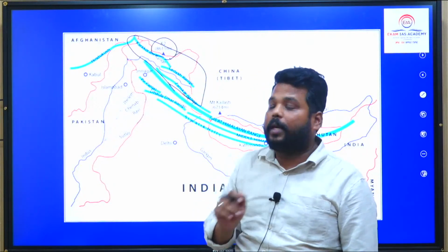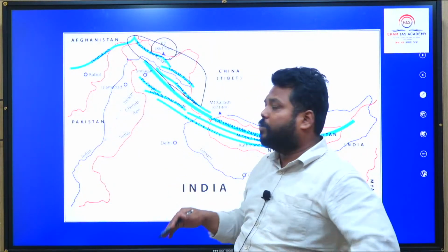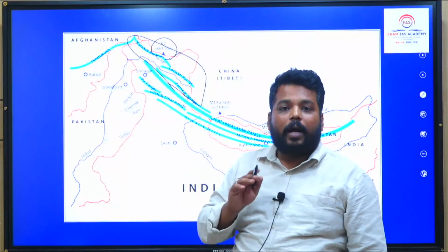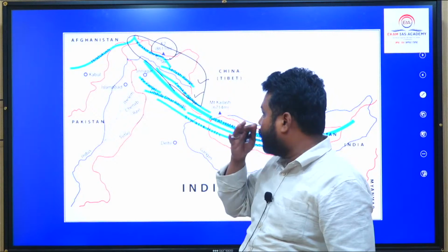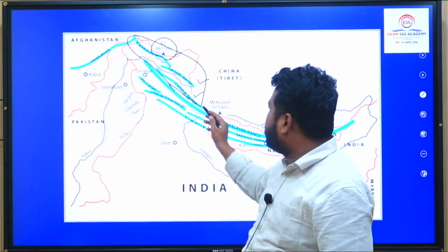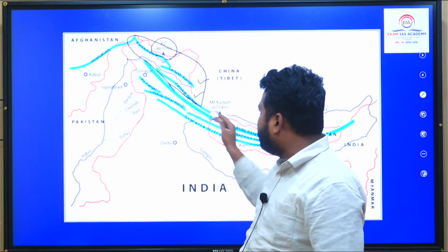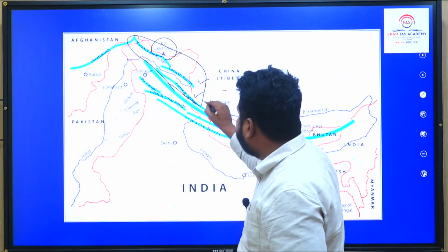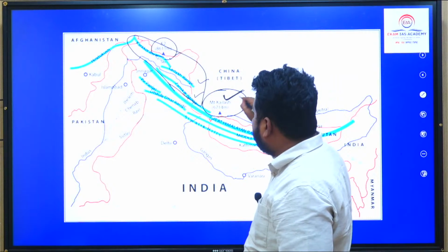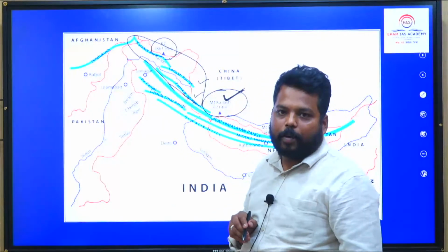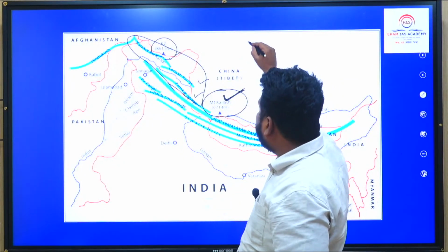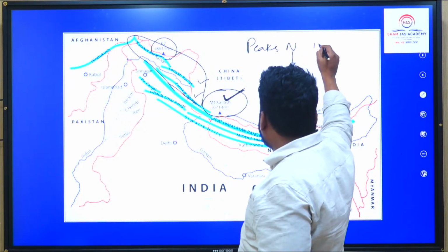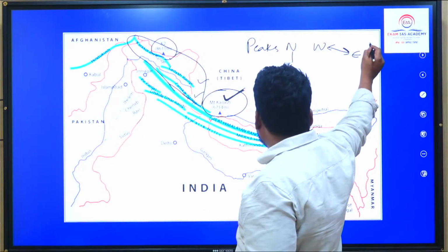One most important thing: between the Ladakh range and the Zaskar range we have the flow of the Indus River. The Indus River enters India and flows between the Ladakh range and the Zaskar range. One more interesting thing is the extension of the Zaskar range into Tibet, where you will find the Kailash range and Mount Kailash, which is very, very important. So mountain peaks and their north to south, west to east locations matter.